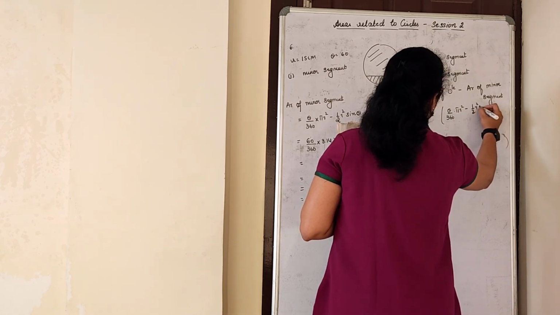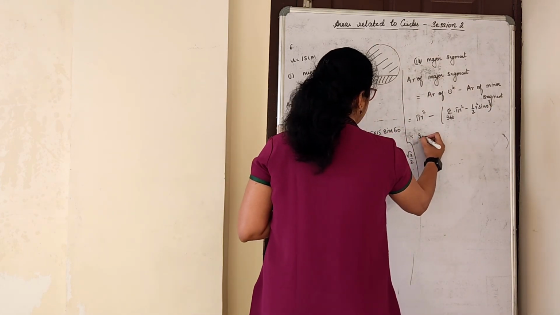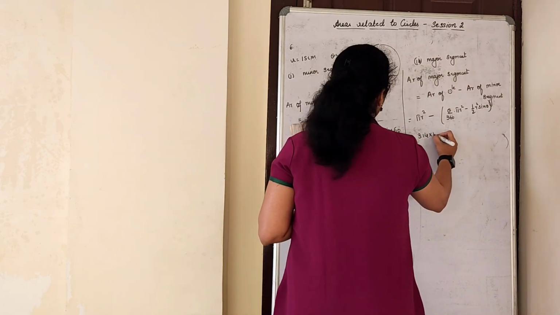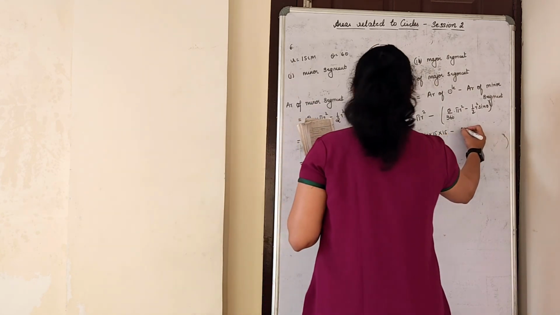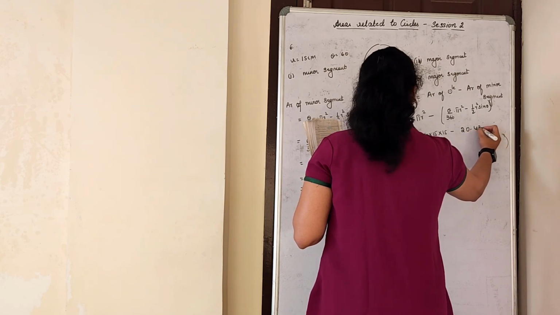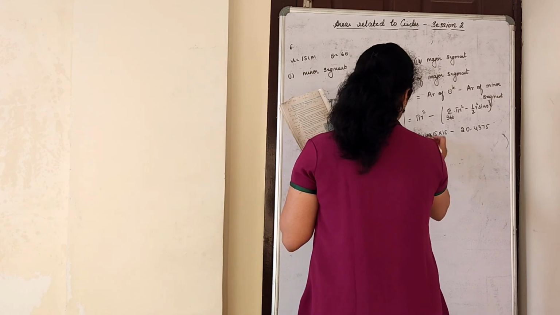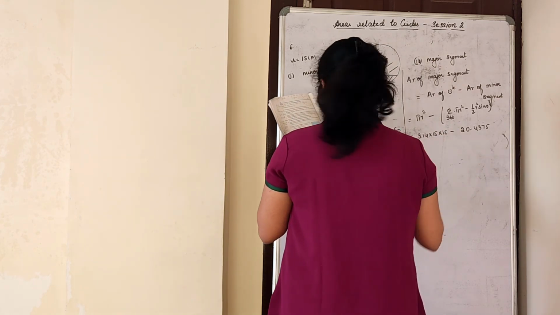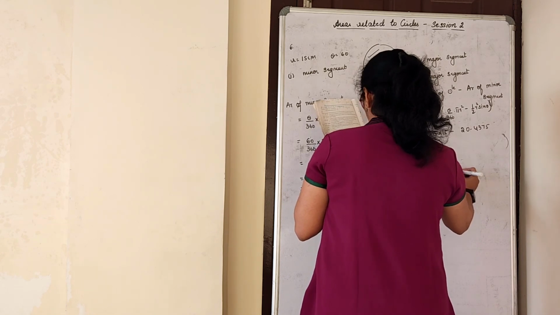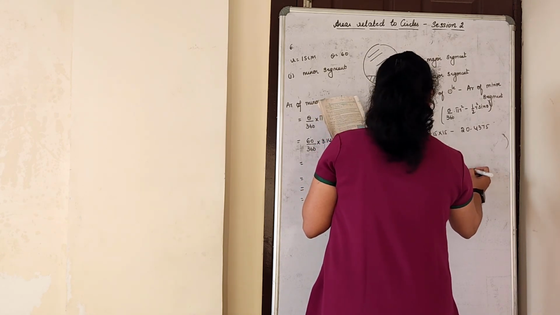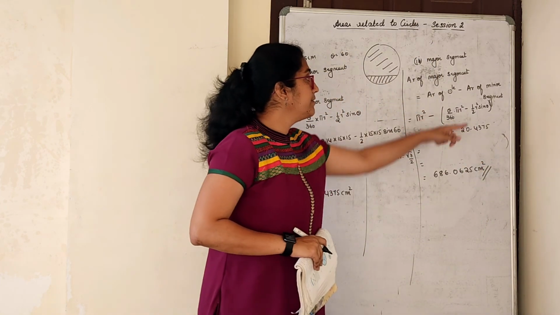So pi r square is 3.14 into 15 square, minus, directly I will write 20.4375. Multiply this, subtract with this, and you will get the answer as 686.0625 centimeter square.